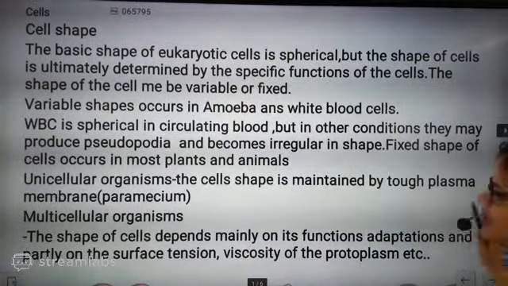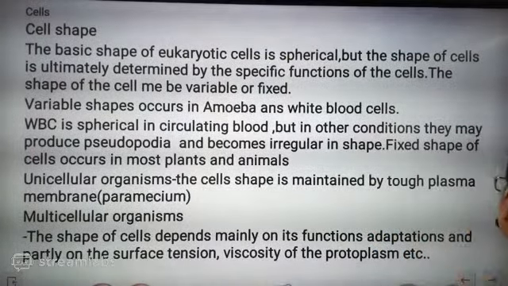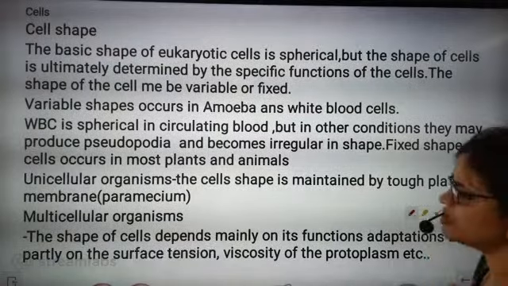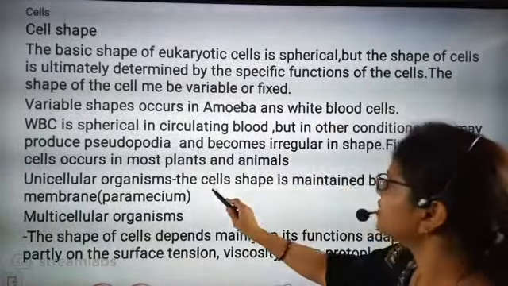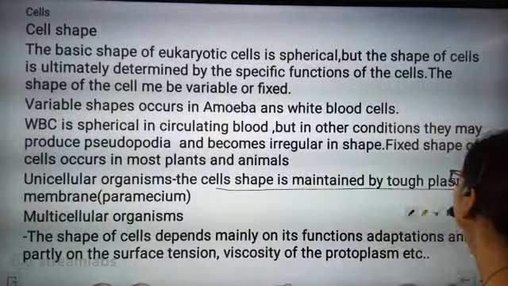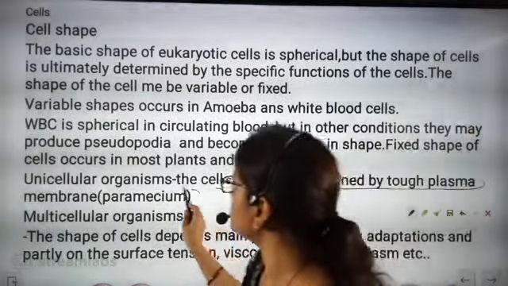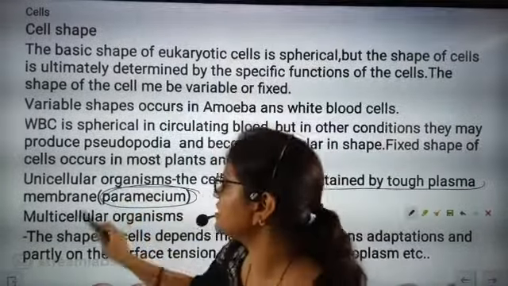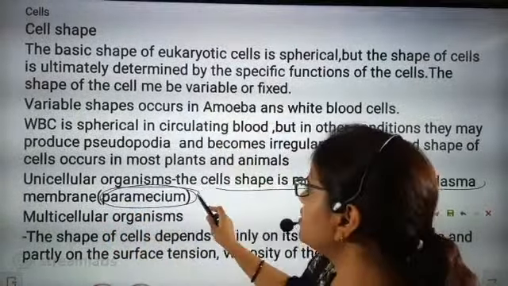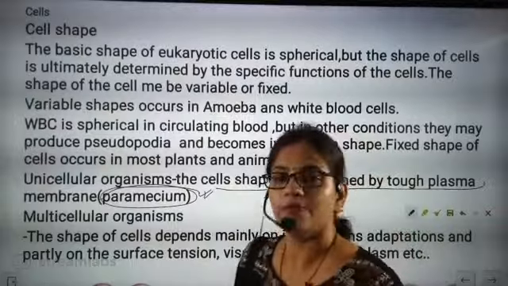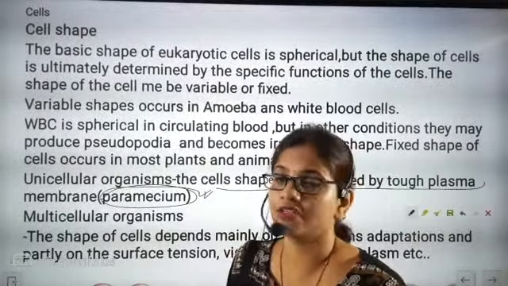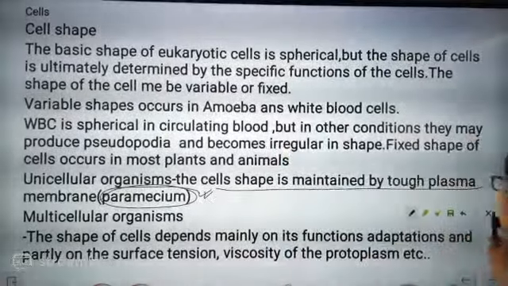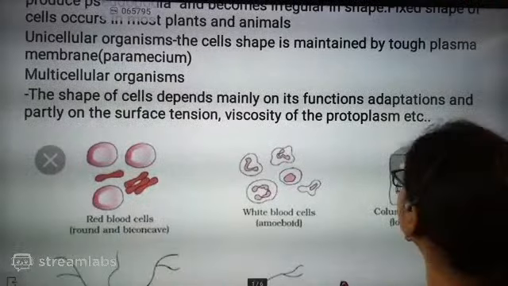So this cell wall I am telling here, but in cell shape, only if it is a plant cell will it have a cell wall, otherwise it does not. Here the cell shape is maintained by the tough plasma membrane. Now this shape you will see exactly in paramecium. Paramecium has a fixed shape, but amoeba, which you have seen is a unicellular organism, does not have a fixed shape. And in multicellular organisms, we already know, beta, the shape of the cell depends mainly on its function.